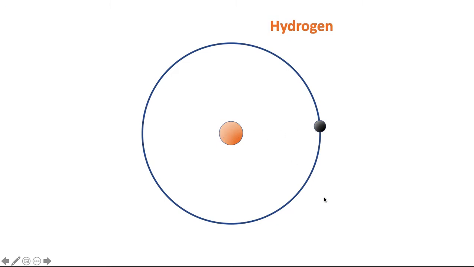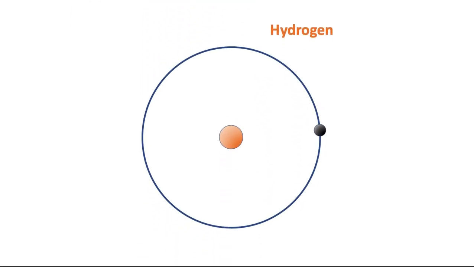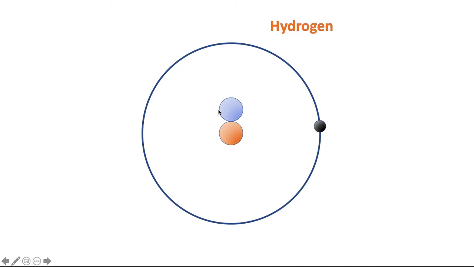Now, a small percentage of hydrogen will have a neutron as well. So you'll find hydrogen that also has one proton, but now it has a neutron and an electron. It's still hydrogen because to be hydrogen, it has to have only one proton. That's what defines it as hydrogen. And it still has one proton, but now it has gained a neutron.